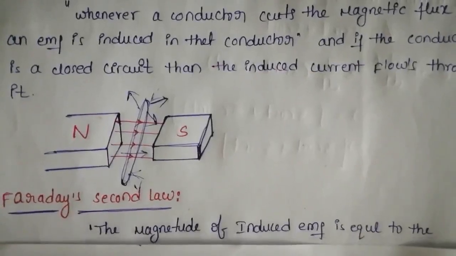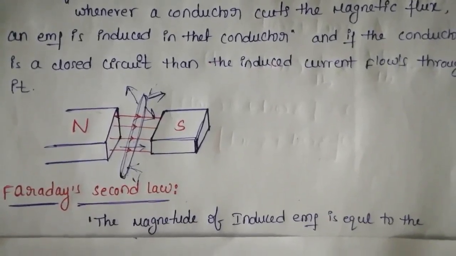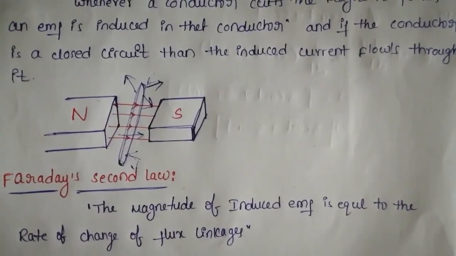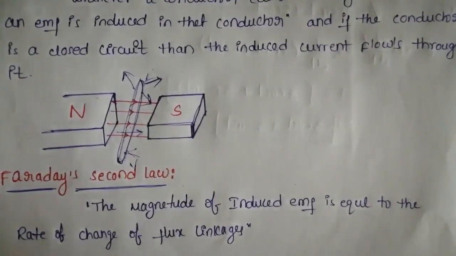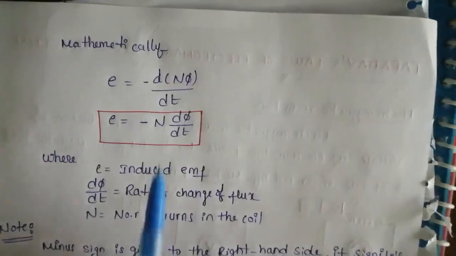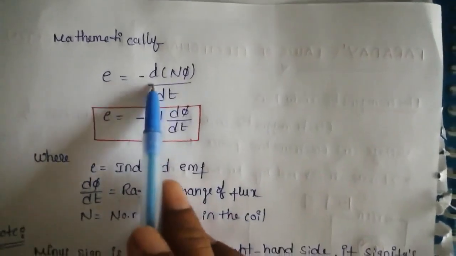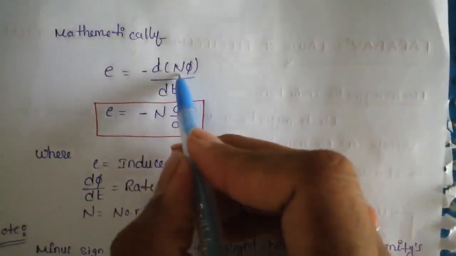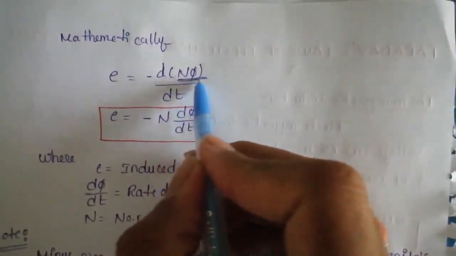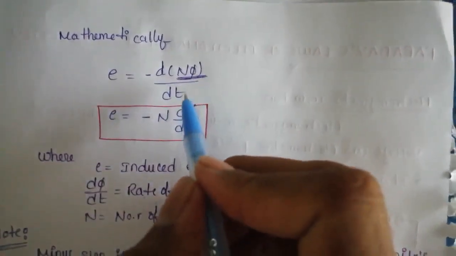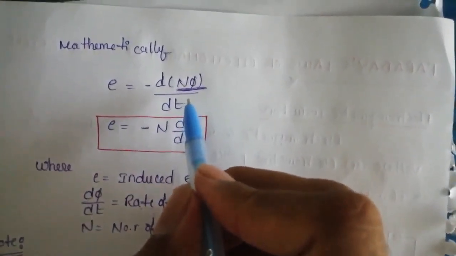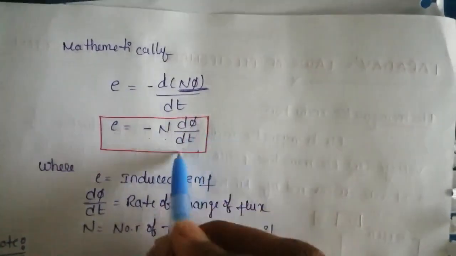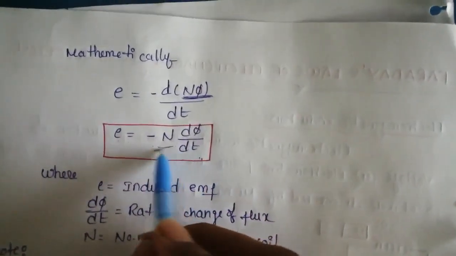And next we will see Faraday's second law. The magnitude of induced EMF is equal to the rate of change of flux linkage. That means E is equal to minus d(Nφ)/dt. Here Nφ indicates the magnetic flux linkage, that means flux linked with the coil. And E is equal to minus N dφ/dt. Here N is the number of turns.